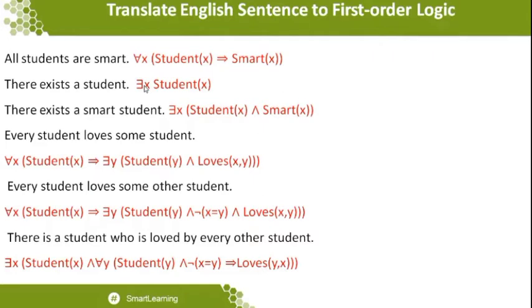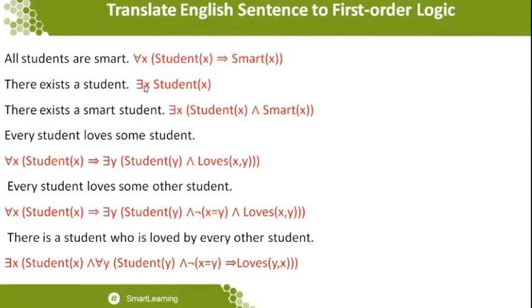So every student loves some student, and we will take it as two sets of statements. Every student represents for all x, student of x, which implies, because whenever a statement comes with all or every, there should definitely be an implication in one part. So to conclude the statement, every student implies there are some students who are being loved. So every student can love some students.